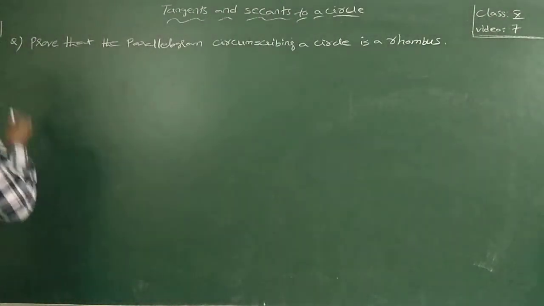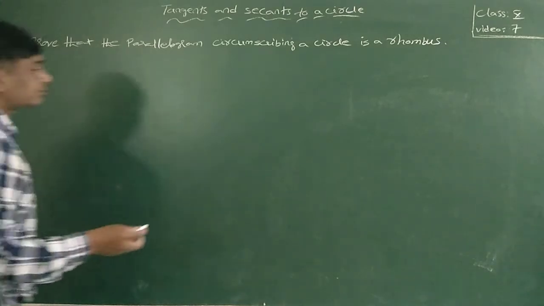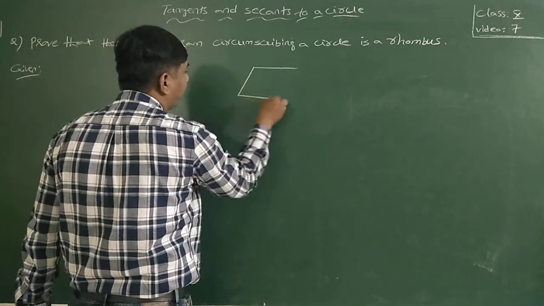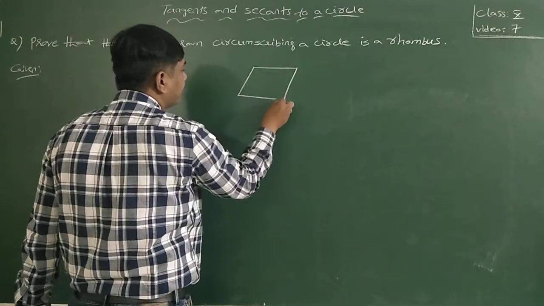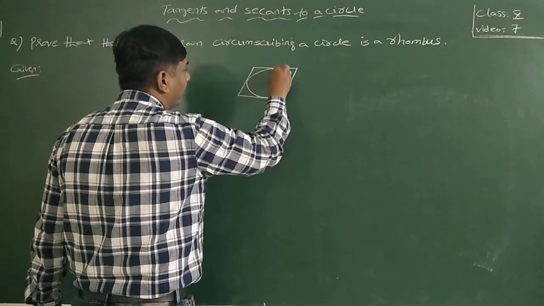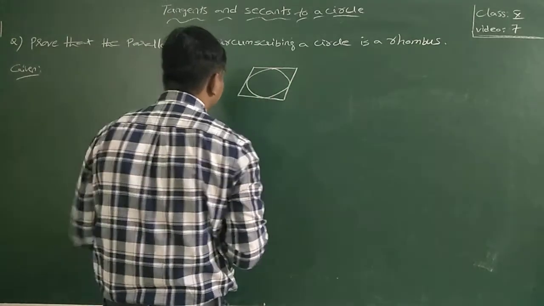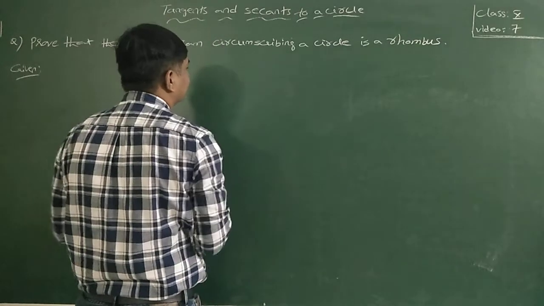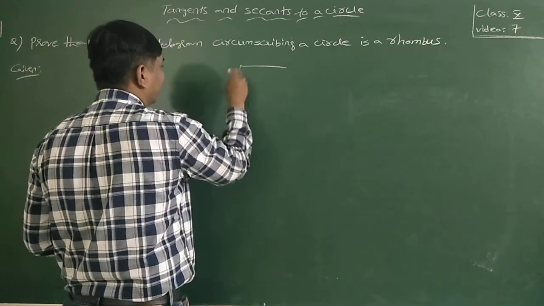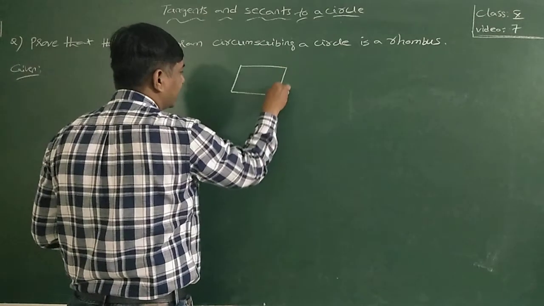So, given: ABCD is a parallelogram. I am not good at diagrams, sir. Just imagine the diagram that I am drawing here, what I am explaining.